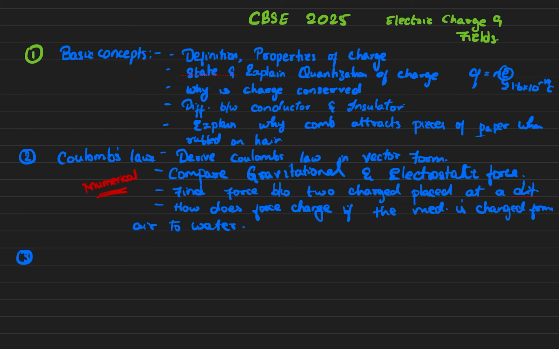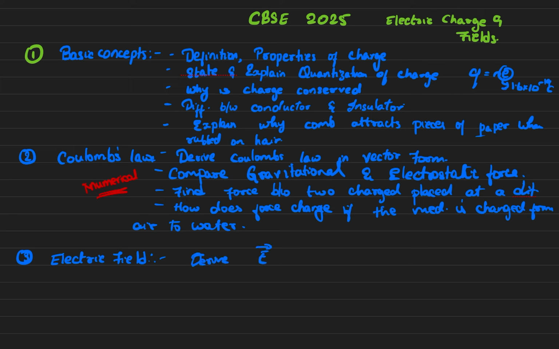Next, let's talk about electric field. In electric field, you can get questions like, derive expression for electric field due to a point charge. This is very important.